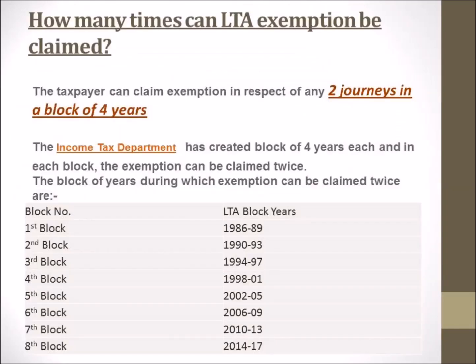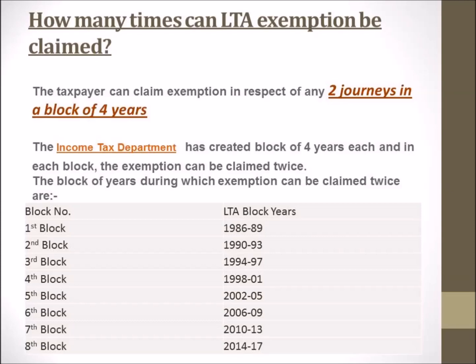Now comes the question of how many times LTA exemption can be claimed. It is given in the Income Tax Act that a taxpayer can claim exemption in respect of any two journeys in a block of 4 years. So this is one more condition which has been placed for claiming the leave travel exemption. A taxpayer can only claim exemption in respect of two journeys in a block of 4 years, and apart from that he cannot claim any exemption in respect of the leave travel allowance received by him.